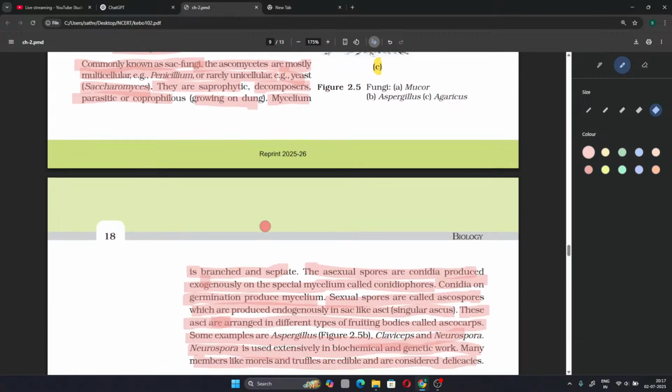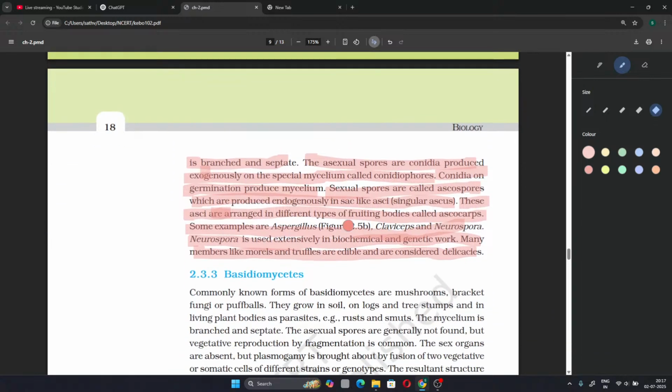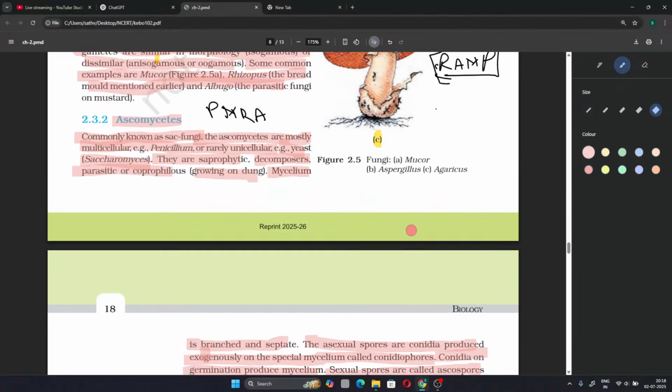Asexual spores are produced exogenously by a special mycelium called conidiophores, and sexual spores are called ascospores, produced in ascus endogenously. A group of asci is called ascus fruiting bodies, or ascocarps. Some of the examples are Aspergillus, claviceps, Neurospora. And one more standout point is morels and truffles, which are considered delicacies and are edible, and are found under the Ascomycetes families. Wait, no. Mushroom is not under Ascomycetes.